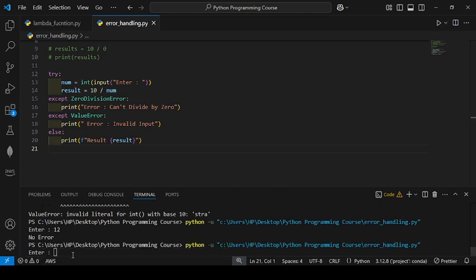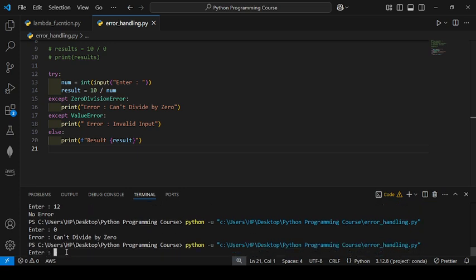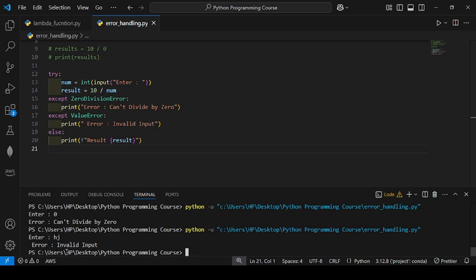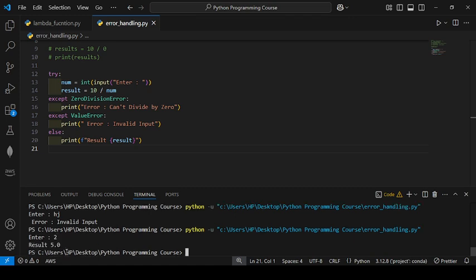If I write 0, it will give you a ZeroDivisionError. If I write some string, it will give you invalid input, ValueError. If I run writing 2, it will give you else block executed, and it will give you a value, 5. When we divide 10 by 2, we get 5.